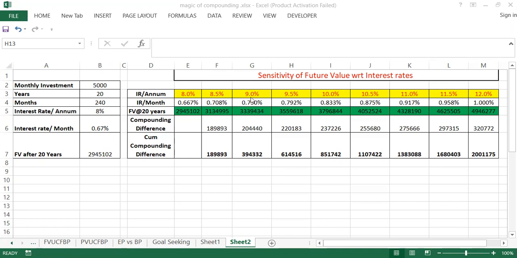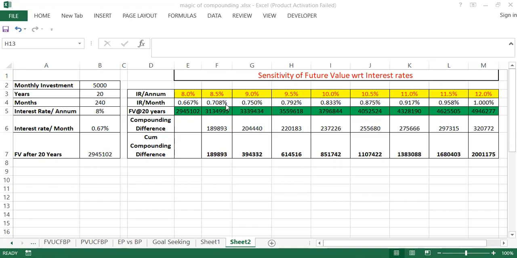1,89,893. The person who invested at 9% will get an additional amount compared to the person who invested at 8.5%. Similarly, 9.5% to 9%, 2 lakh 20,000. From 10% to 9.5%, you will get 2 lakh 37,000. Similarly 10.5%, 11%, 11.5%.